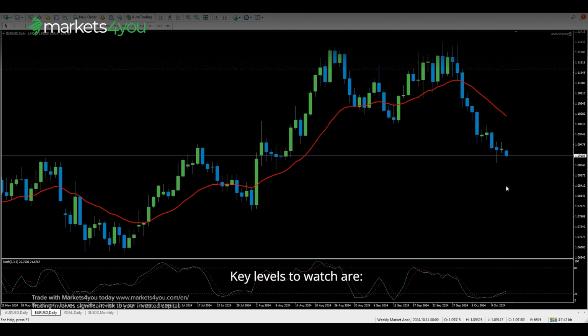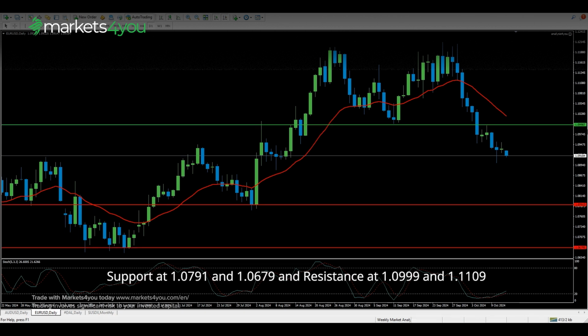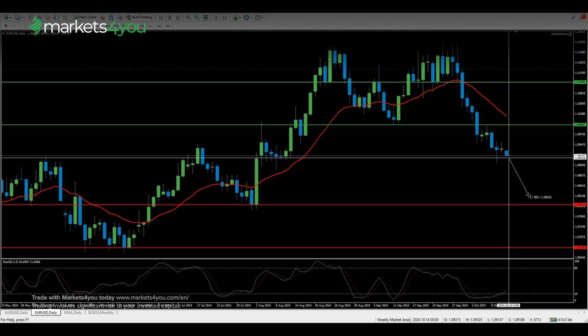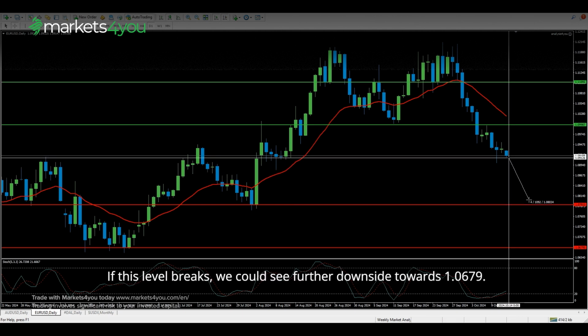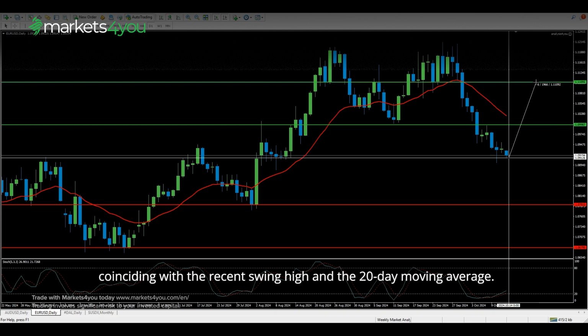Key levels to watch are support at 1.0791 and 1.0679 and resistance at 1.0999 and 1.1109. The pair is currently moving towards the 1.0791 support level. If this level breaks, we could see further downside towards 1.0679. On the upside, the 1.0999 resistance level seems to be a significant barrier, coinciding with the recent swing high in